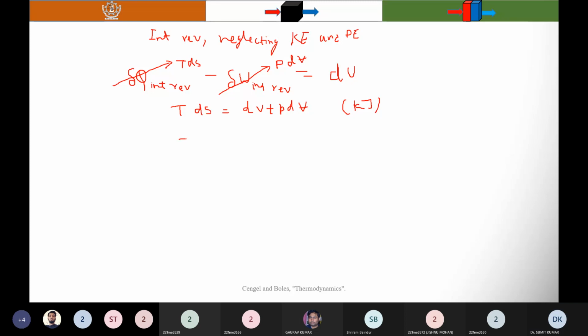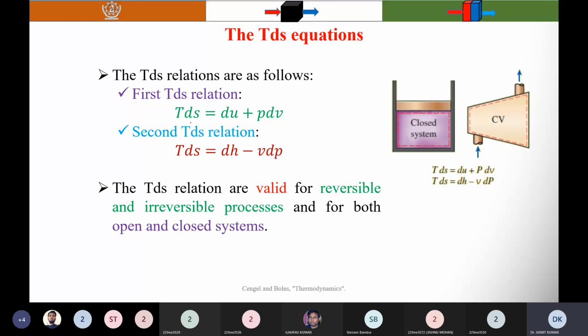So you can write here Tds is equal to du plus pdv. Here s, u and v are the specific entropy, specific internal energy, and specific volume, so each term has the unit kilojoule per kg. So this is called the first TdS relation.